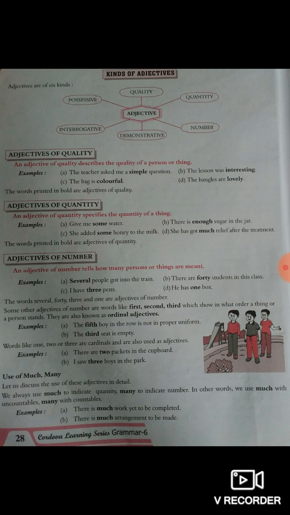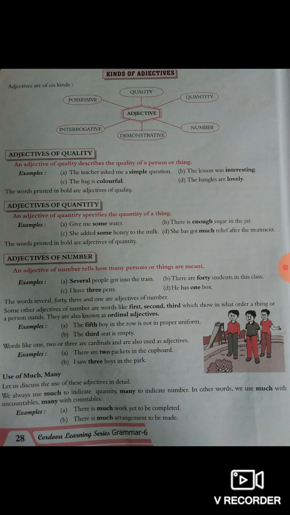Now adjectives of number. An adjective of number tells how many persons or things are meant. For example, A number, several people got into the train. So several is an adjective of number. B number, there are 40 students in the class.